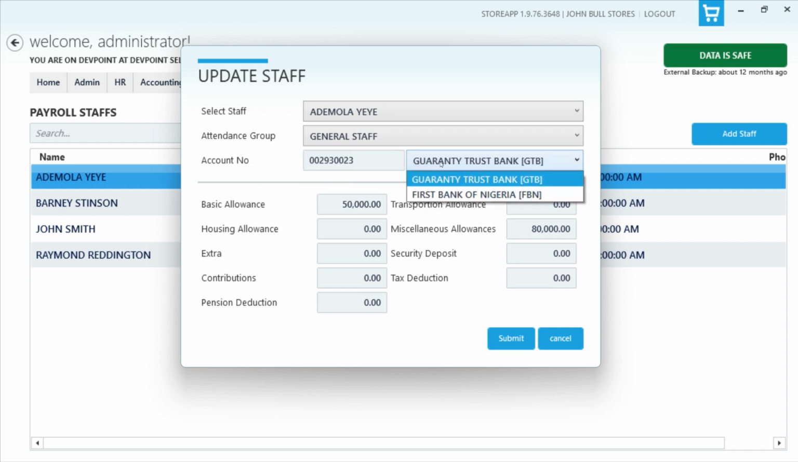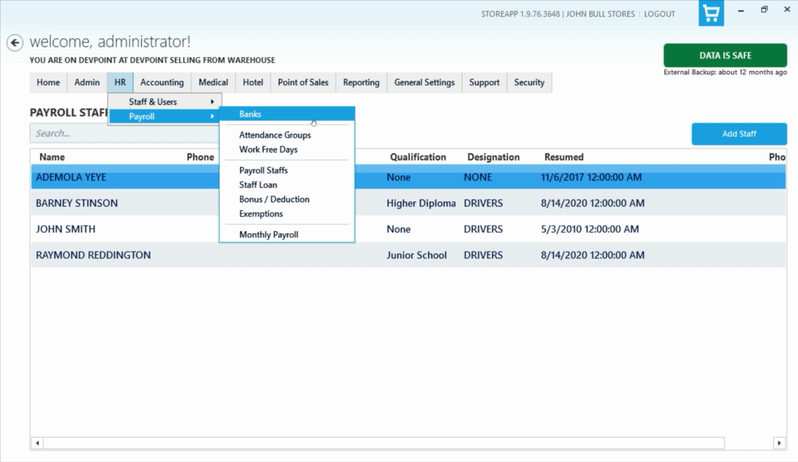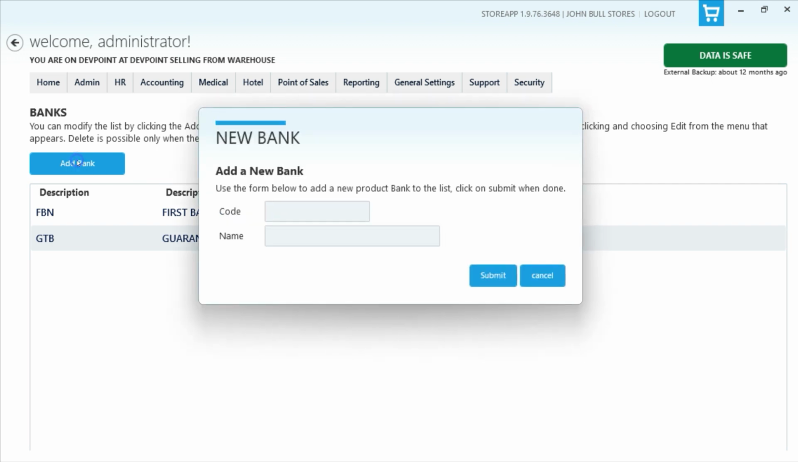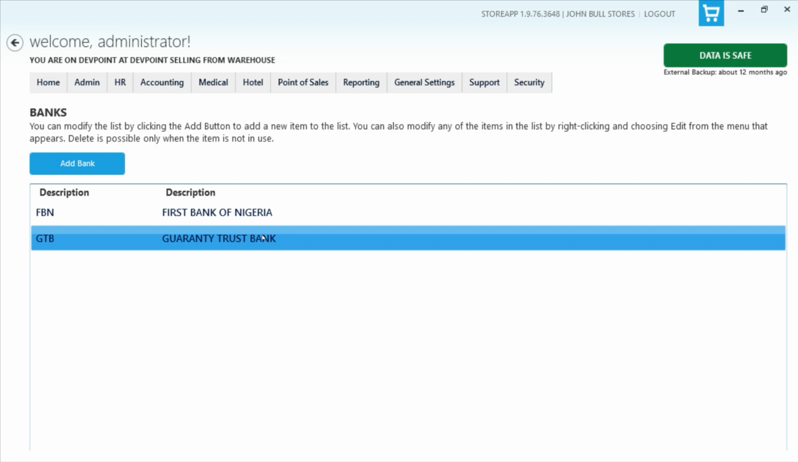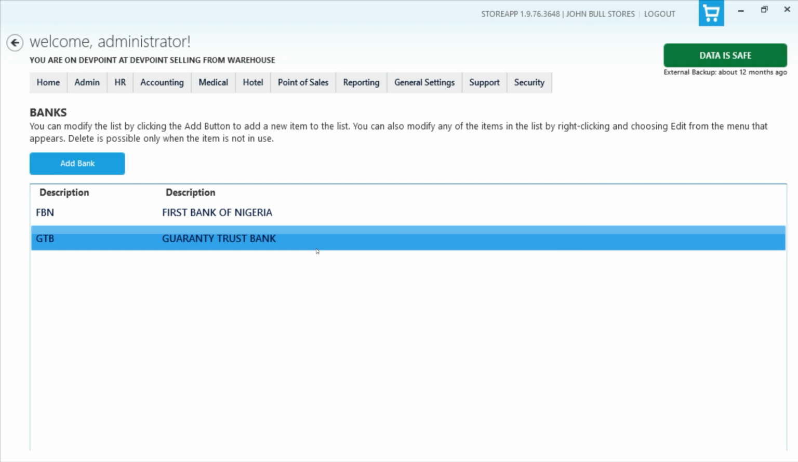So let me start from where this information is set up, and then I'll come back to registering a payroll staff. If you go under HR and under Payroll, you see the list of banks. This is the place where the bank is set up. If you wish to add a bank, you can just click the add button and enter a bank code, like we have here with this one. You can see GKB and the name of the bank, and then you click on submit, and you can update the bank at any point in time.